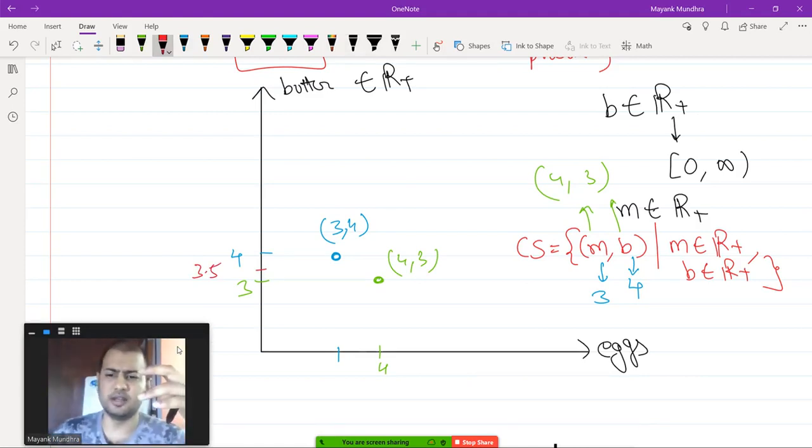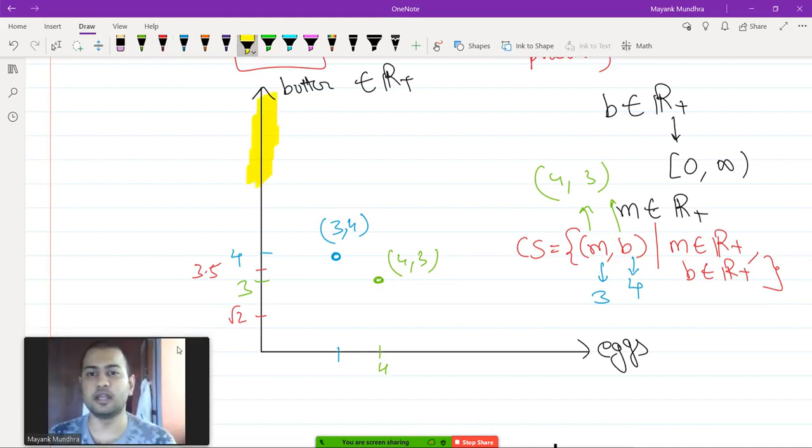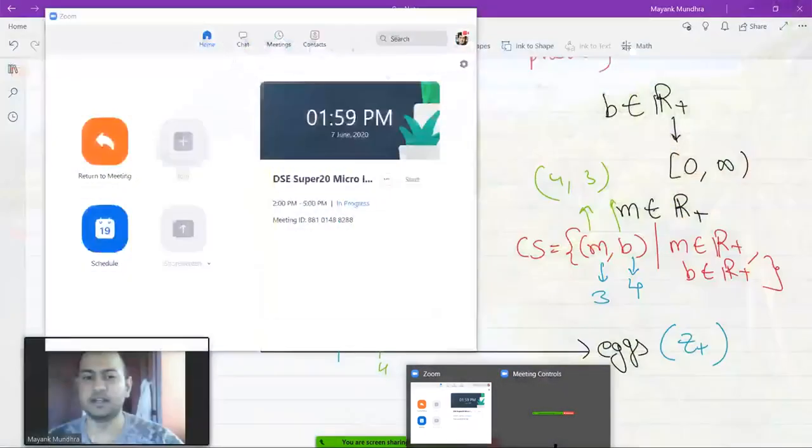How he is going to give it, we are not concerned with that right now, because obviously he should have weights to measure 3.5 units. You can even ask theoretically for √2 units of butter. There's no mathematical problem in allotting √2 units of butter. Technically he might not be able to give it, but theoretically we say that you can ask for √2 amounts of butter. So butter is available in any quantity on the y-axis, but eggs on the other hand are only available in positive integral values or non-negative integral values.